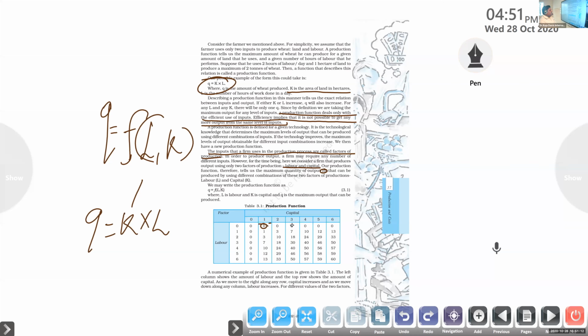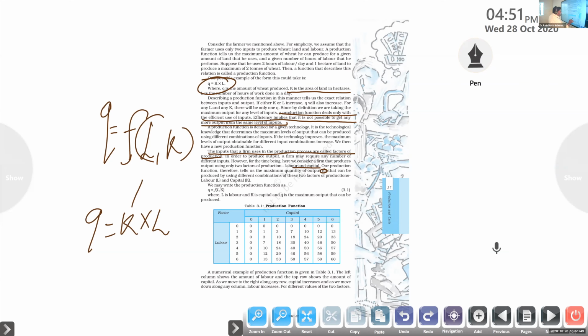Now we are going to discuss a number of other combinations. Labor 1, capital 1, the product is 1. Labor 4, capital 3, the product is 40. Labor 5, capital 5, that is 58. So there is a relation between the capital and labor used in production. Just understand this table properly and have a look at it.